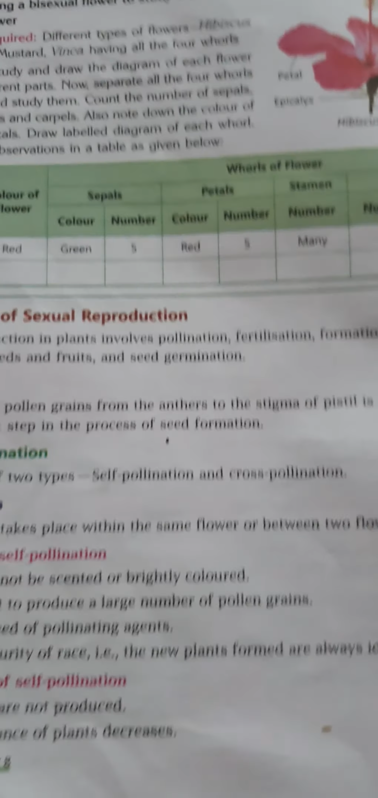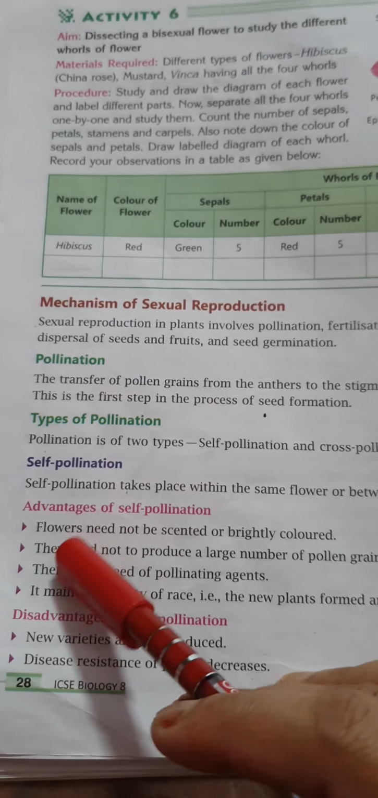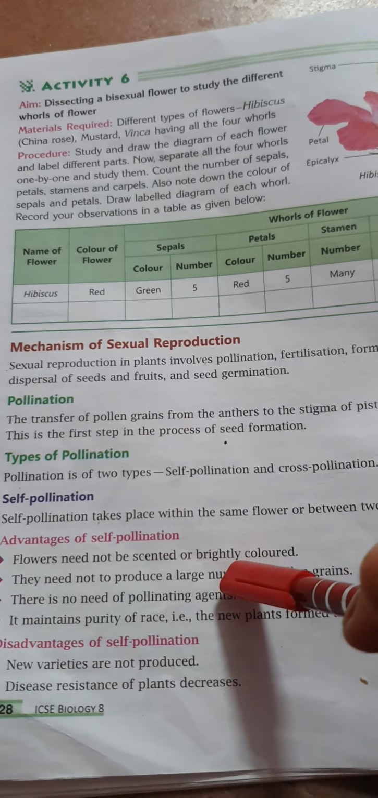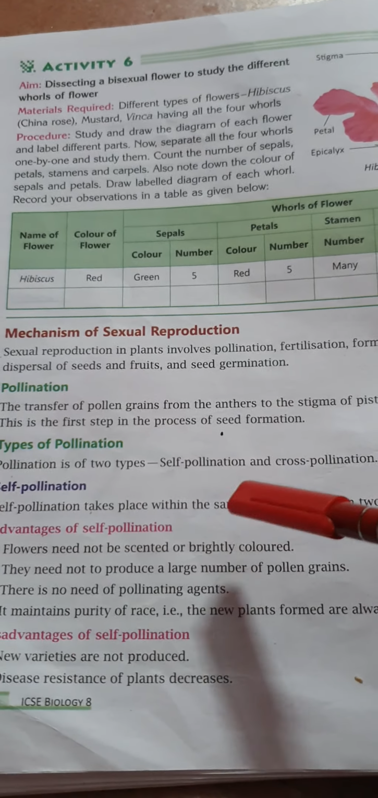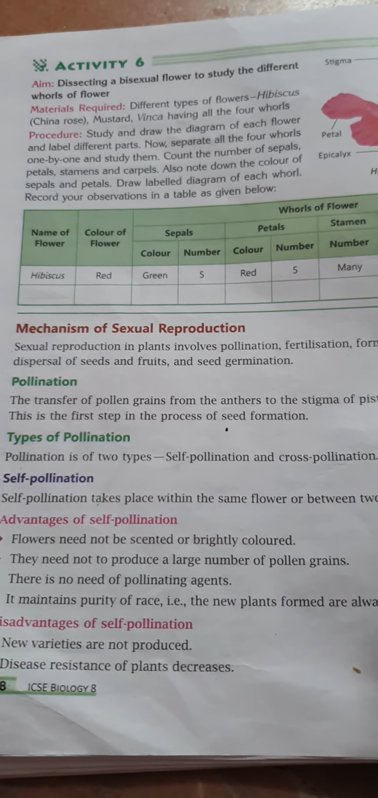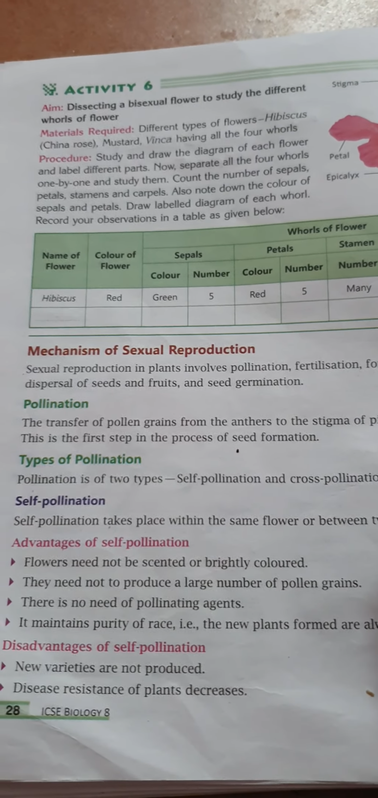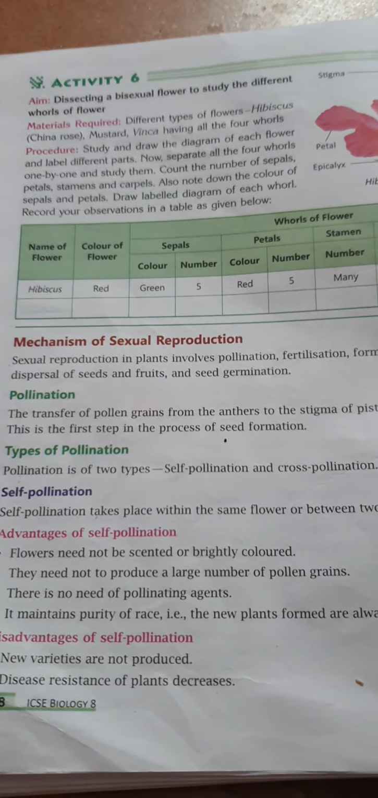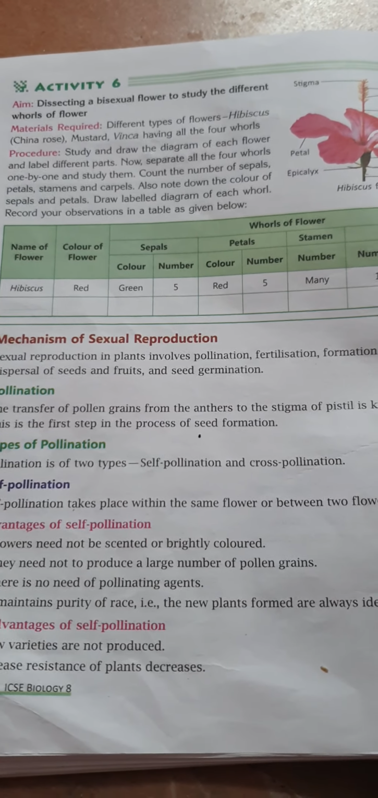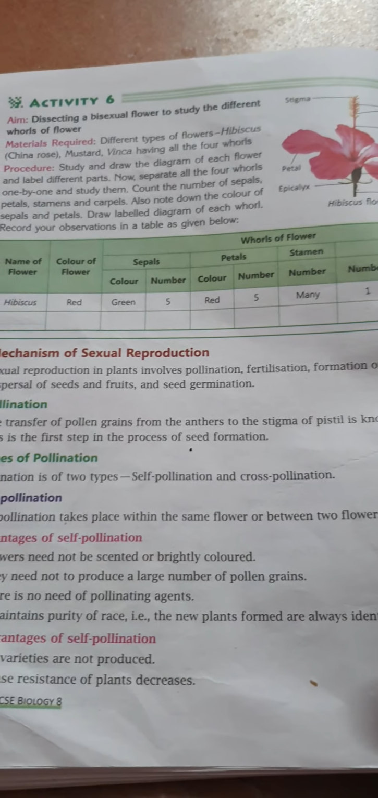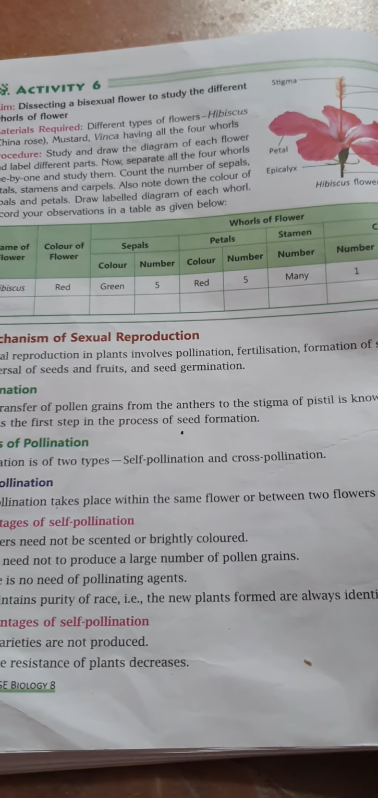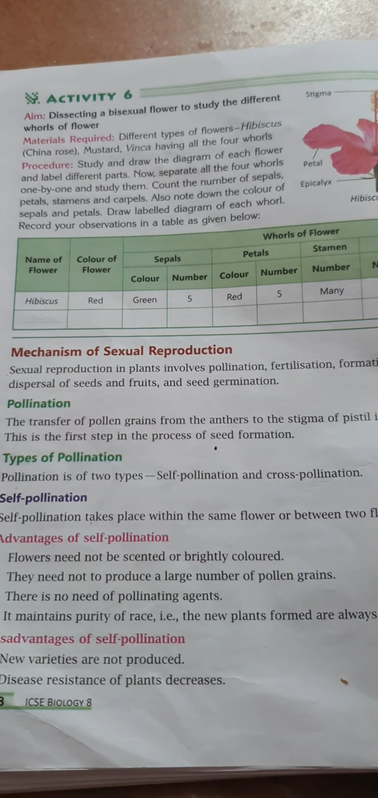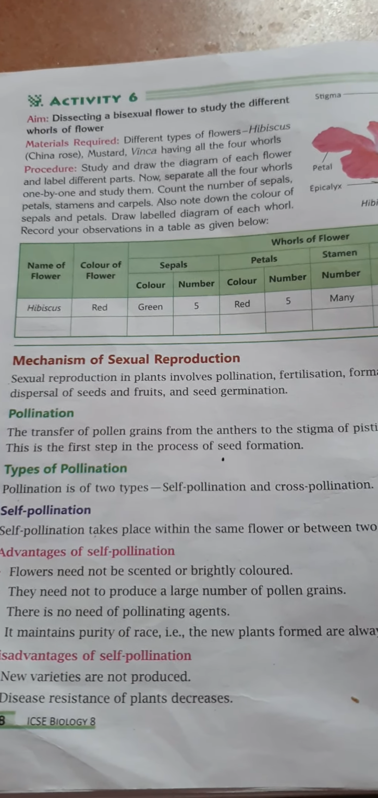Now the advantages. The first advantage: flowers need not be scented or brightly colored. In self pollination there is no need of scented or brightly colored flowers. They need not produce a large number of pollen grains. There is also no need of pollinating agents in self pollination.